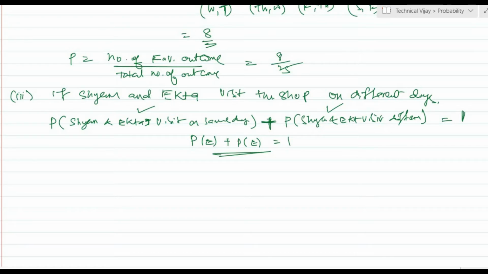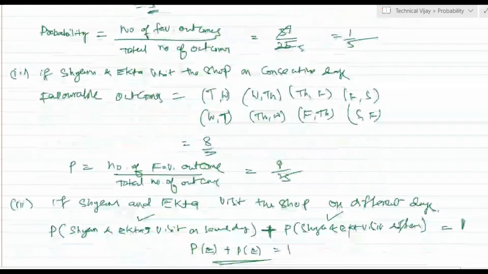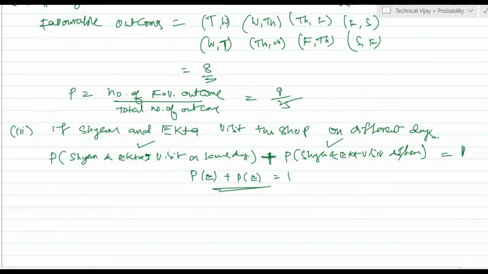Here the probability of Shyam and Ekta visiting on the same day, we know, is 1 by 5. Now we will substitute that: 1 by 5 plus the probability of Shyam and Ekta visiting on different days is equal to 1.